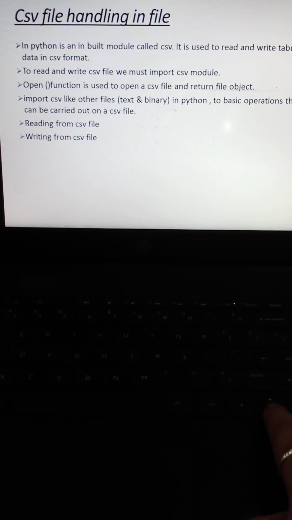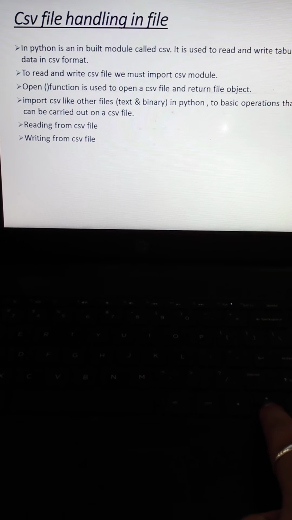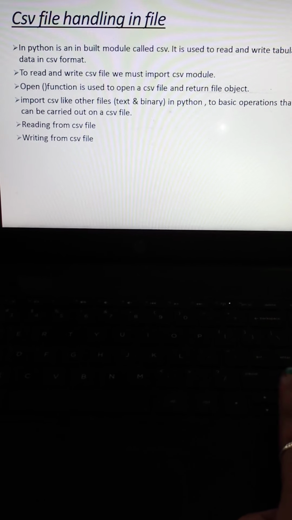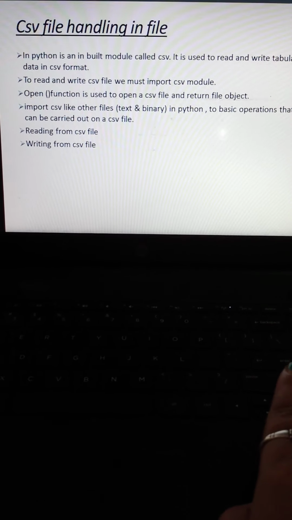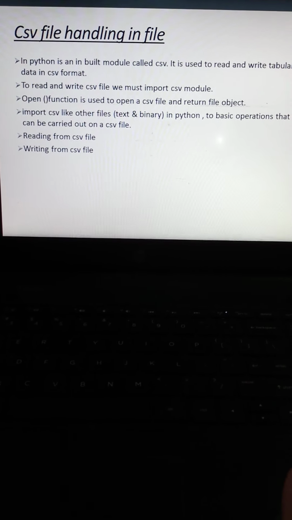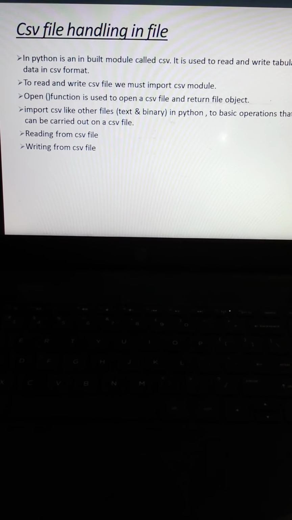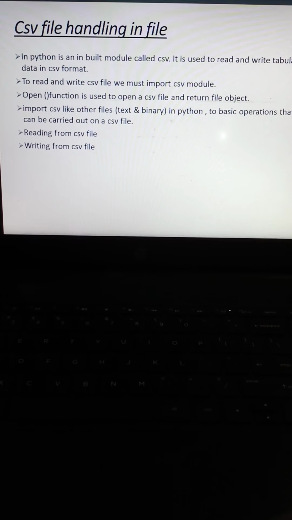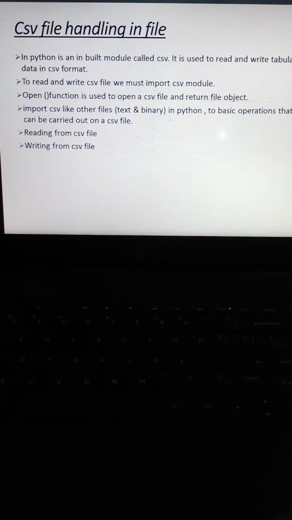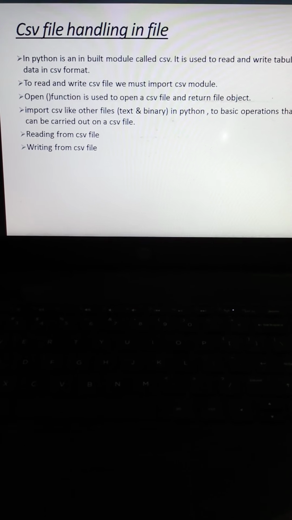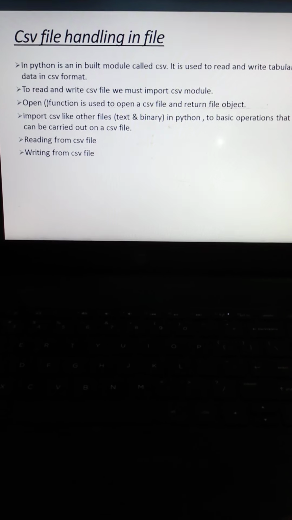Then, CSV file handling in the file concept. What is CSV file handling? In Python, there is a built-in module called csv. It is used to read and write tabular data in CSV format, which is stored inside your file.